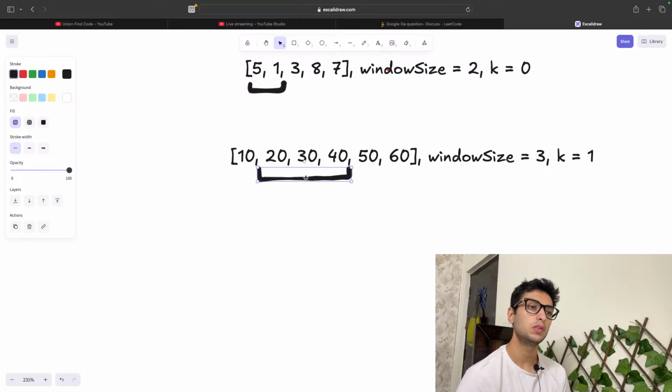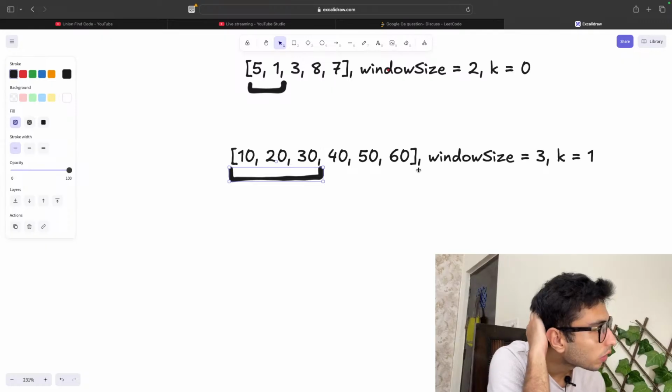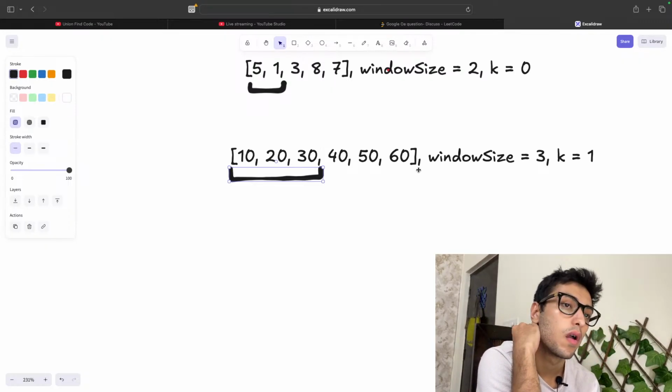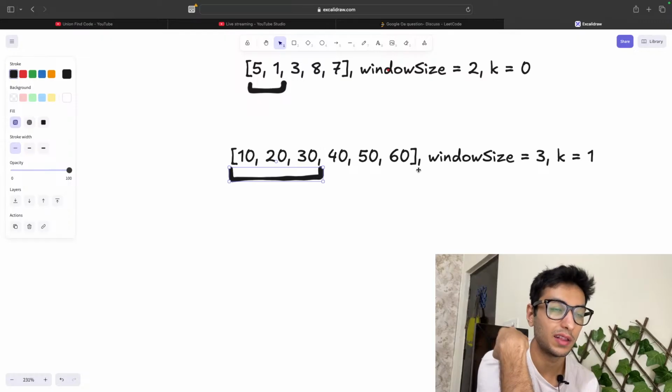So that's 1, 2, 3, 4, basically n minus window size into how much time does sorting take? It takes n log n, right? So that's k log k. That's basically n into k log k.